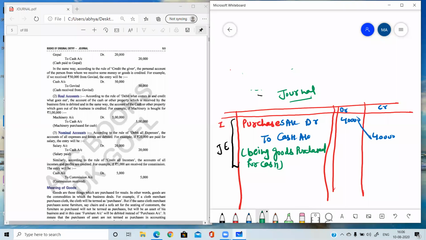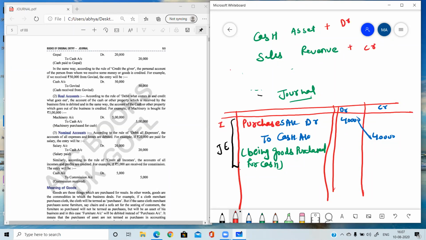So goods sold for cash. Which two accounts are there? Cash and sales. Very good. Whenever we purchase goods, purchase account is involved. Whenever we sell goods, sales account is involved. Cash is an asset, sales is revenue. Whenever we sell goods, cash will be incoming, so asset is increasing and revenue is also increasing. When an asset increases, it is debited. When revenue increases, it is credited.